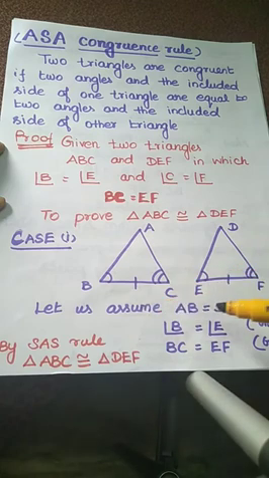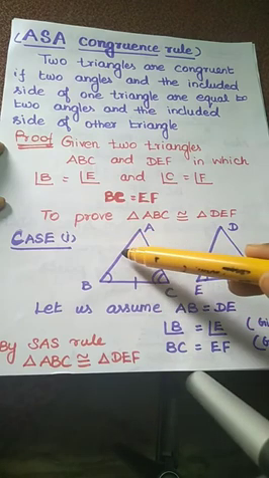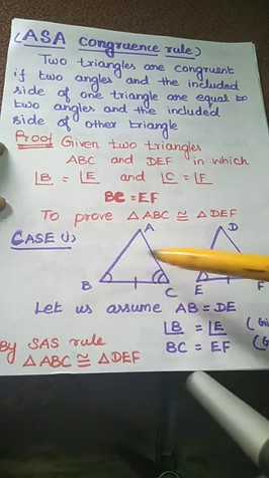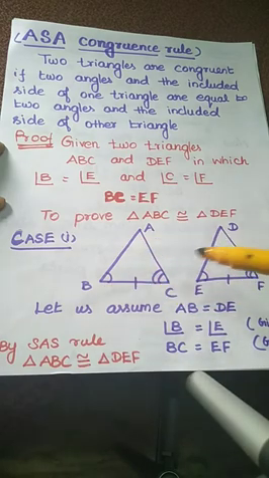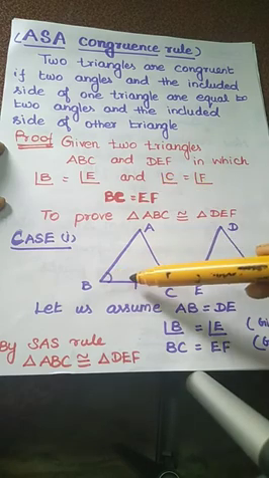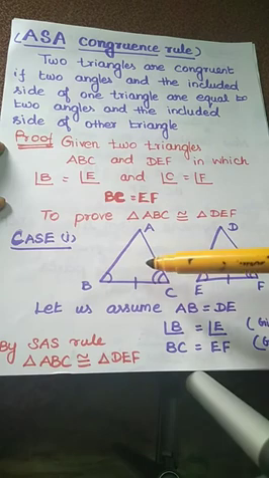In the first case we assume side AB is equal to DE. This is our assumption. Let us assume AB is equal to DE. We take the first angle B equal to angle E and side BC equal to EF. The second angle C is equal to angle F.